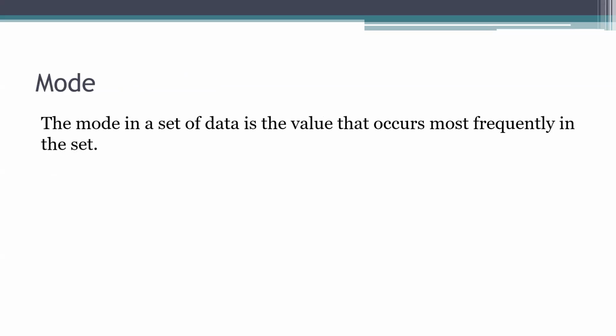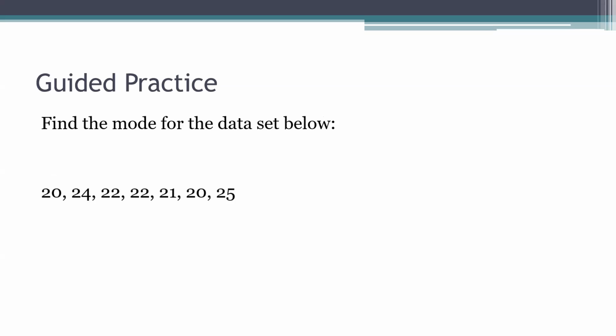Okay, this one's easy. The mode. I remember this one, MO and mode, MO and most. So the mode in a set of data is the value that occurs the most frequently or most often in the set.